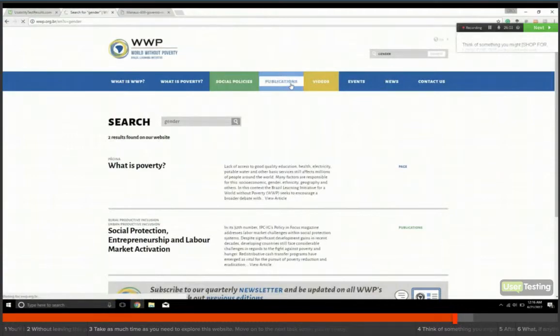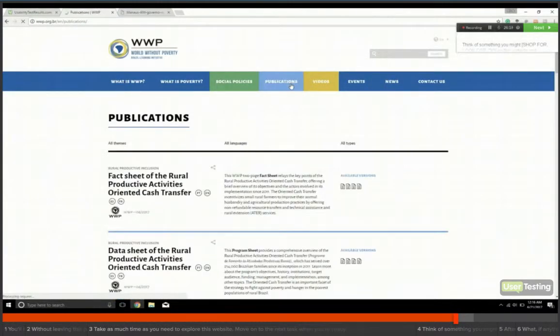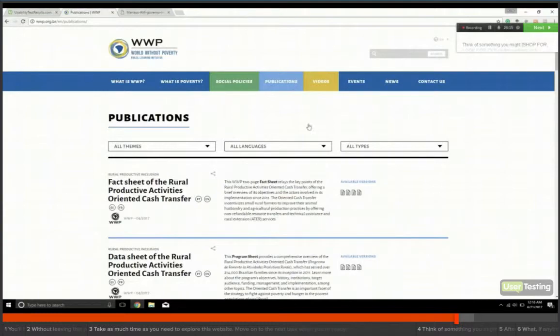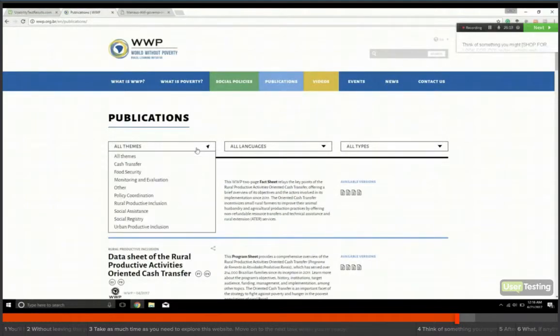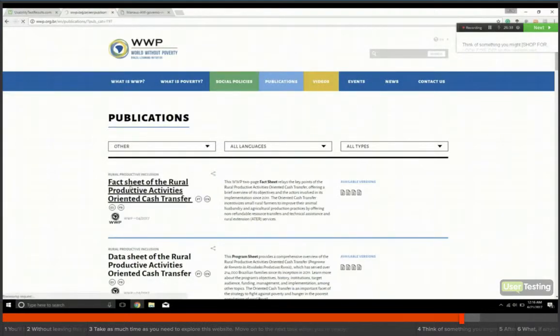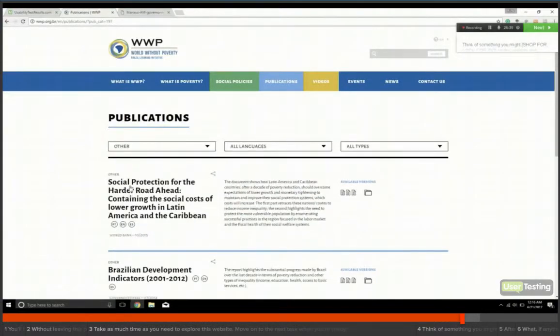Let's go to publications. Let's look at themes of social assistance, social registry maybe, to find gender-related information disparity and such. Let's first try other. Let's see what happens. Social protections for the harder road ahead. Containing the social costs of lower growth in Latin America.